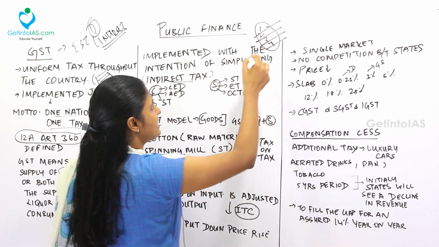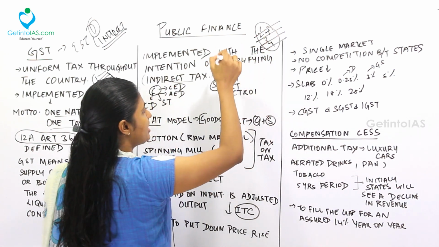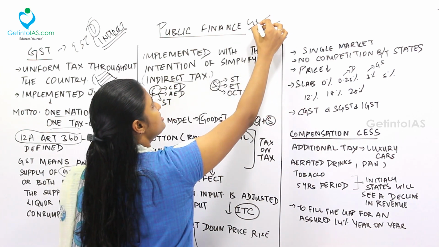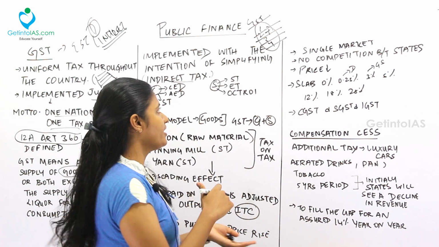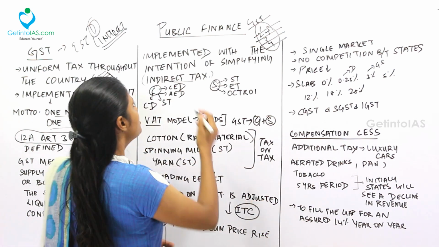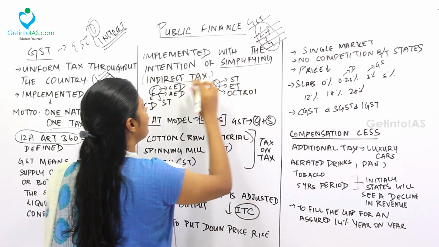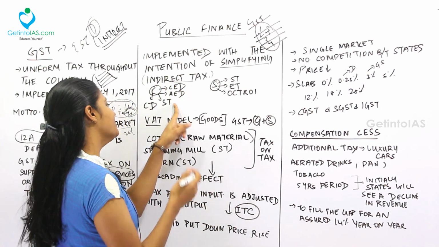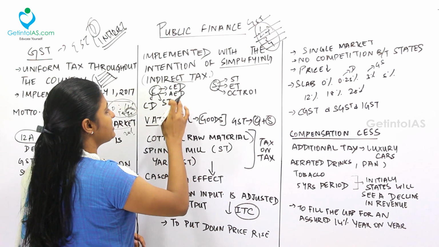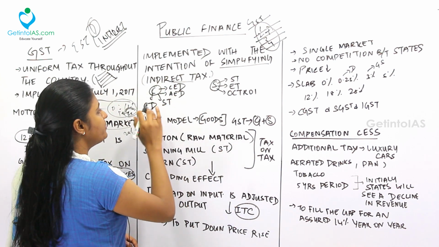But if all these taxes are clubbed together and subsumed under a separate subheading, that is the GST, the taxation becomes easier for both us and the government, okay, for calculation and for paying. So it is implemented with the intention of simplifying the indirect tax. For example, earlier the center has implemented the central excise duty, additional excise duty, sales tax, countervailing duty.